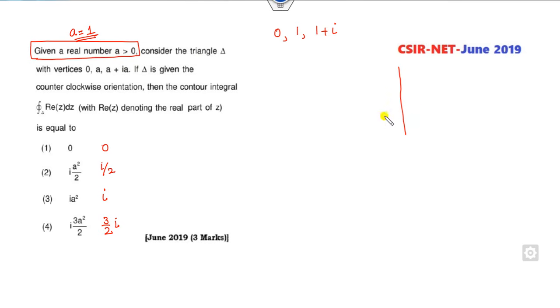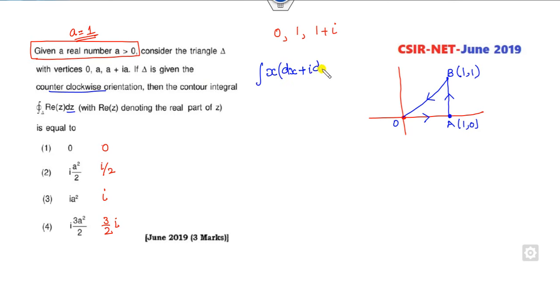Okay, so you can draw the graph. Fine. So it's 0, 1. It's my 1 comma 0, 1 comma 1. So these are my triangle. Fine. O, A, B. This is my 1 comma 1. This is my 1 comma 0 and here. So the direction is counterclockwise. This is there. Then the integration of the real part of z, that is x, into dz. What is dz? dx plus iota dy. Then which is equal to this?